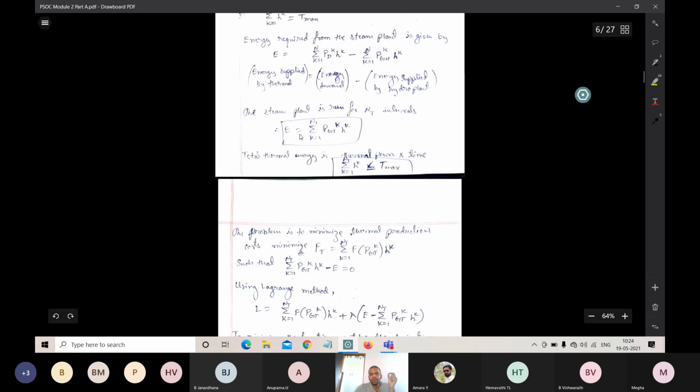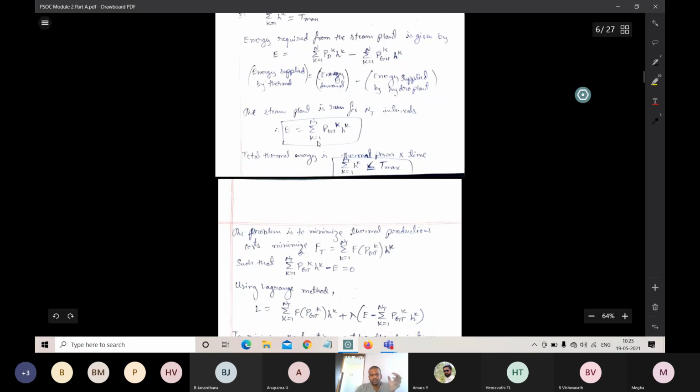So E is equal to Pgt raised to k times H raised to k. Here Pgt is nothing but the thermal generation at the k-th interval. So we need to consider Pgt raised to k and H raised to k. This equation is also a very important equation. Total energy, which is the energy generated by the steam plant, is equal to the sum from k equals 1 to NT.